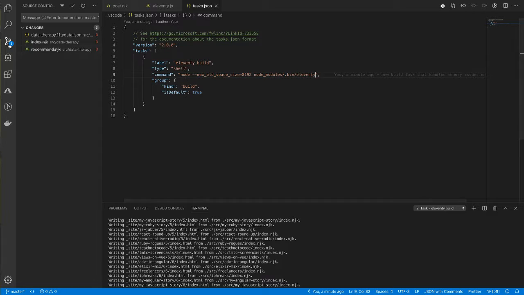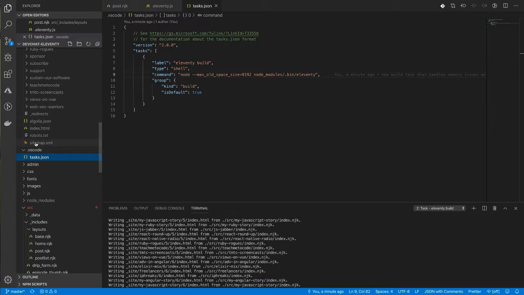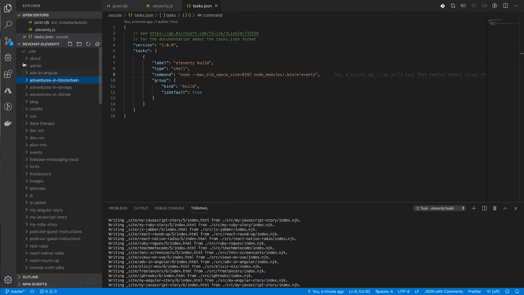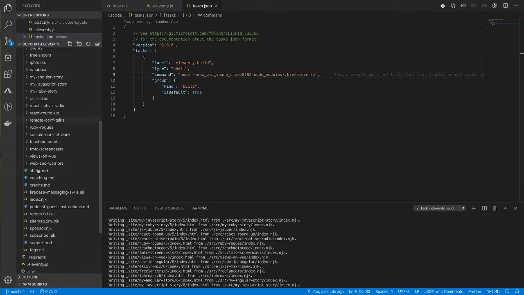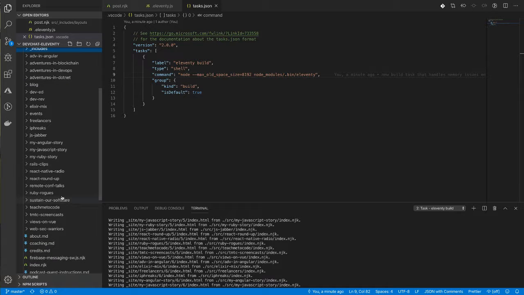And it's just because if you look at our stuff here, all of these are different shows and a blog. And some of the shows like Ruby Rogues, JavaScript Jabber, iFreaks, they all have like 250 plus episodes. Ruby Rogues has had more than 400 episodes. No, JavaScript Jabber's had more than 400 episodes. We just did 400. Ruby Rogues, we're getting up to like 435, 450-ish. So you kind of get the idea.